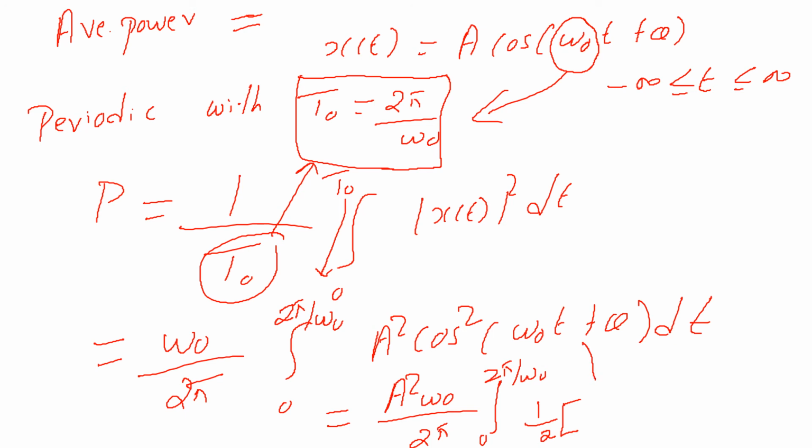Several such relations will come. I suggest you write these relations on a separate sheet, and finally I'll be asking you to submit it as an assignment. Every semester I am doing this, so I am telling it right now. Relations like sine of A plus B, the trigonometric relations.